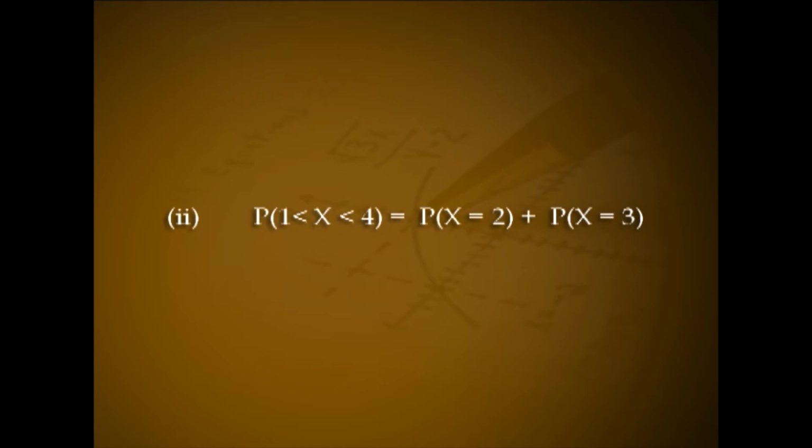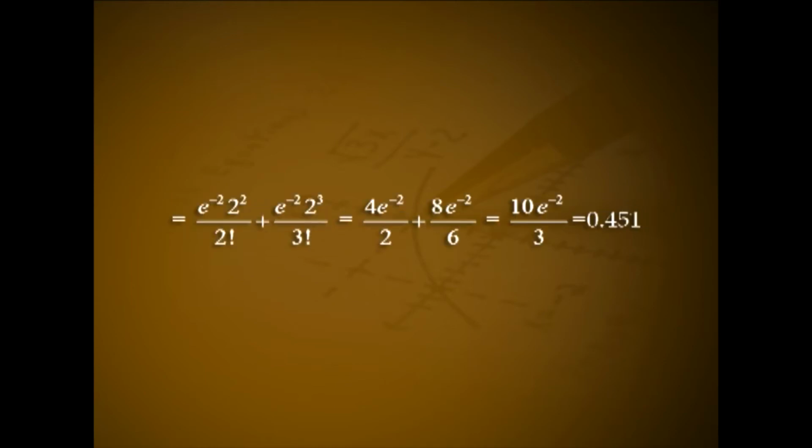Number 2, P(1 < X < 4) is equal to P(X = 2) plus P(X = 3), that is e^(-2) 2² by 2 factorial plus e^(-2) 2³ divided by 3 factorial, that is 4 into e^(-2) by 2 plus 8 into e^(-2) divided by 6, that is 10 into e^(-2) by 3, that is equal to 0.451. Problem 6. If X has a Poisson distribution with parameter λ, show that the distribution function of X is